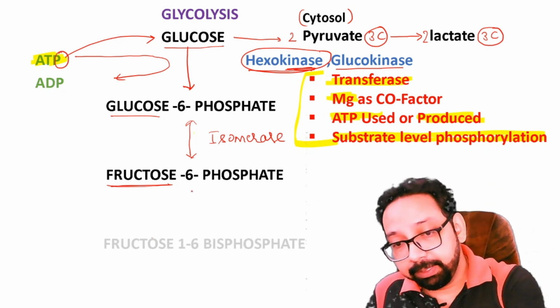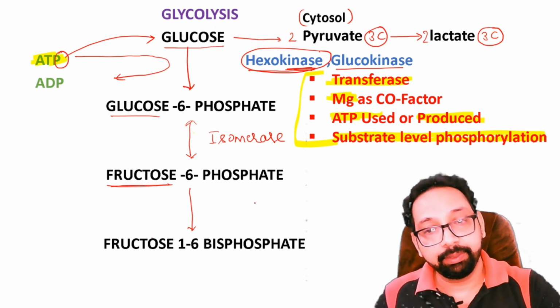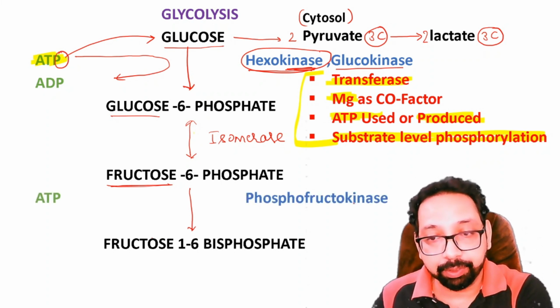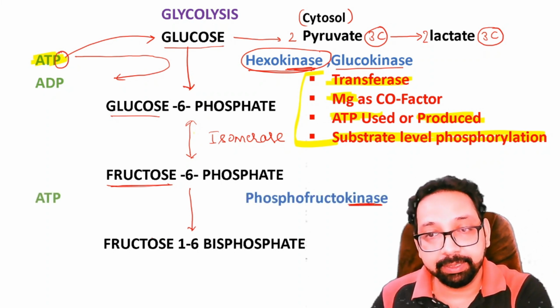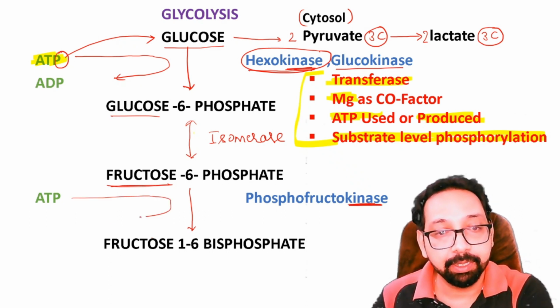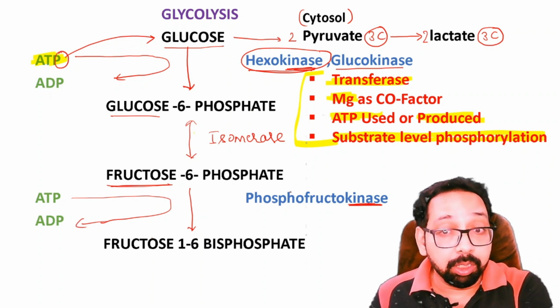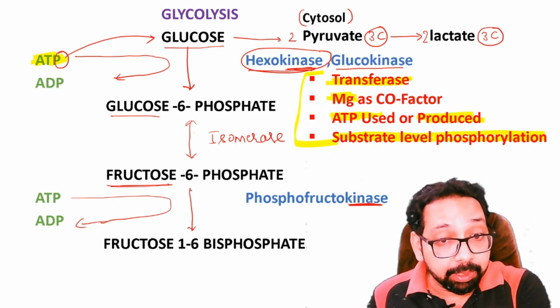Now the next step is fructose 6 phosphate to fructose 1,6 bisphosphate, and the enzyme is phosphofructokinase. And I told you, all kinases are transferases, require magnesium as cofactor, ATP used or produced. In this reaction, ATP is used, means ATP is converted to ADP. Okay, now this step is an irreversible step.